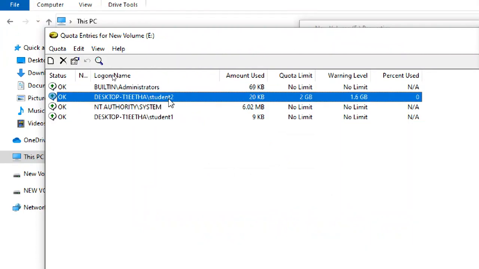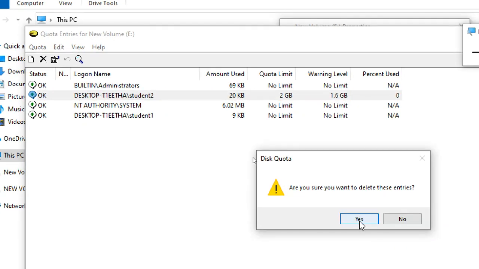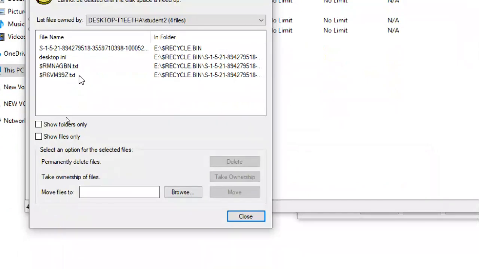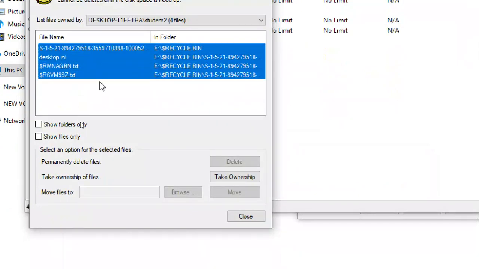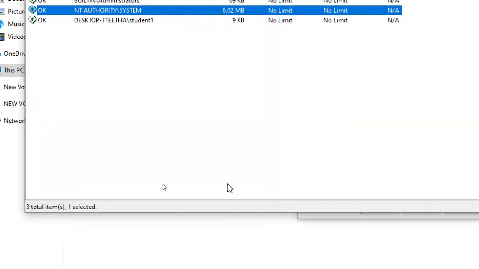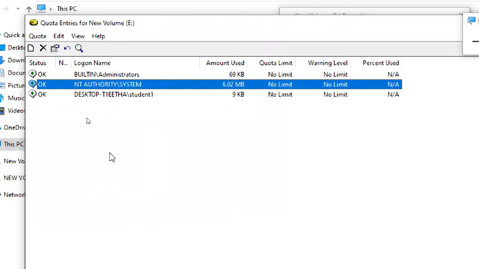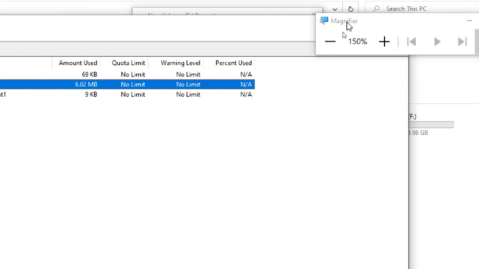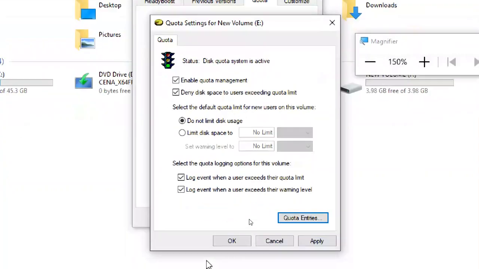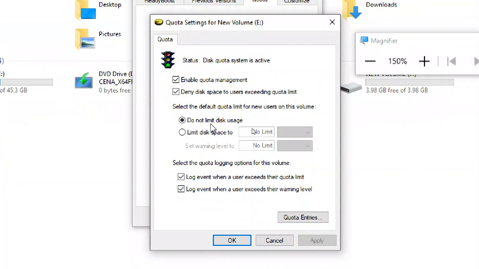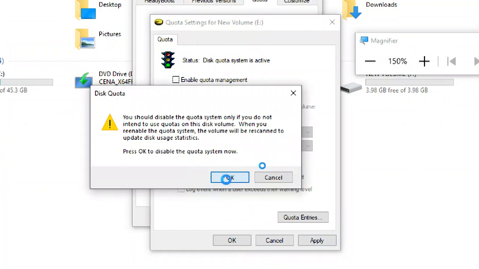This is the entry for student 2. Just ignore the remaining, just student 2. This is the quota entry. You can delete it, right click, delete. Better to permanently delete whatever things are there. Select everything and take ownership and close. Now it is gone from this list. Click apply, then unselect all the things, apply.